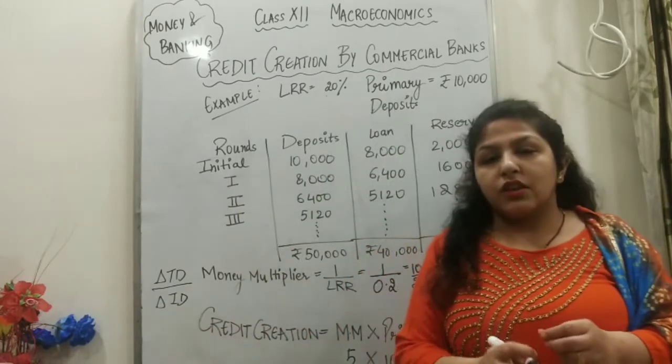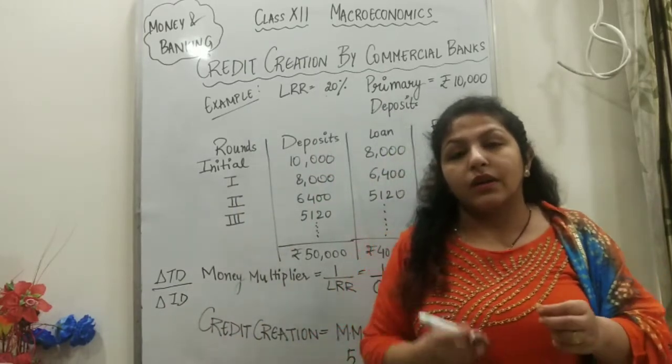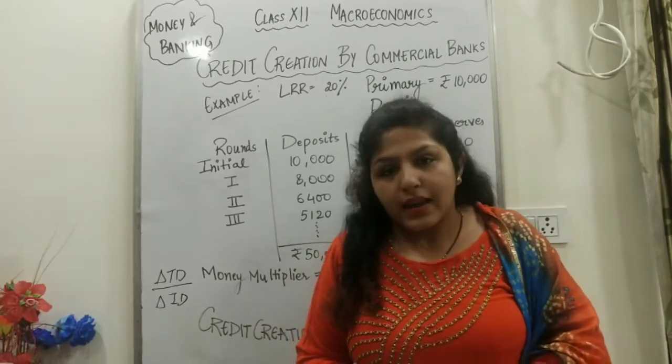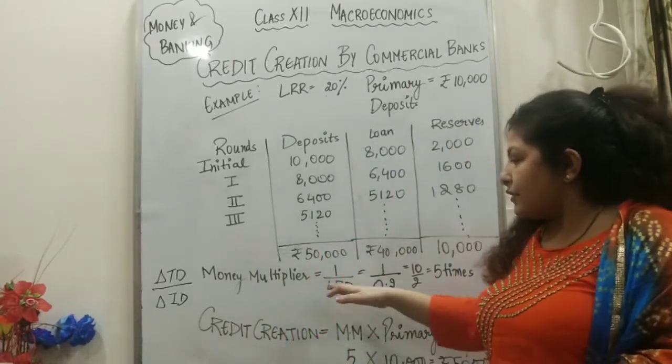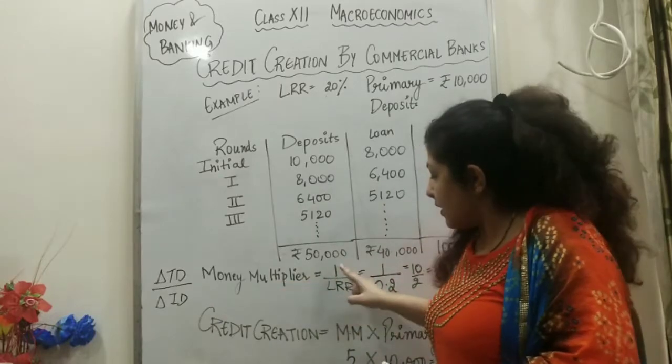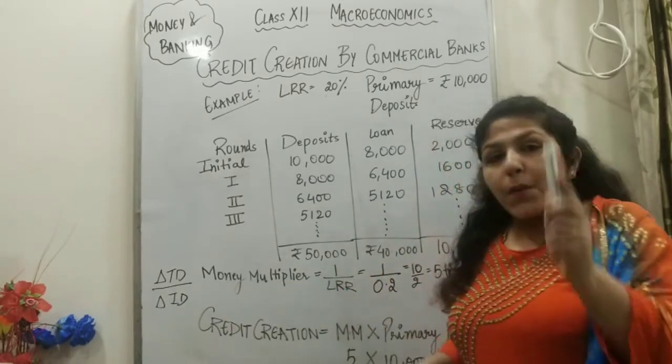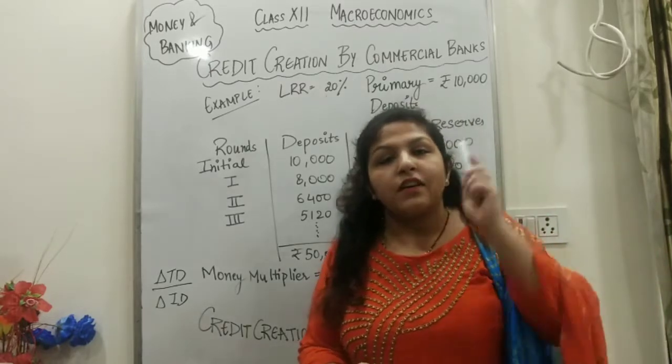If initial deposit changes by 5,000 and the total changes by 20,000, then 20 upon 5 is 4 times. The formula for money multiplier is 1 upon legal reserve ratio. Learn it.